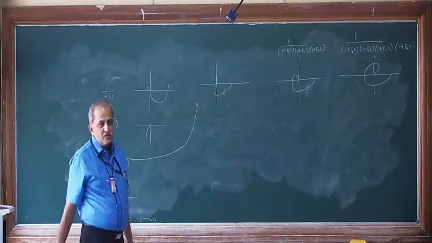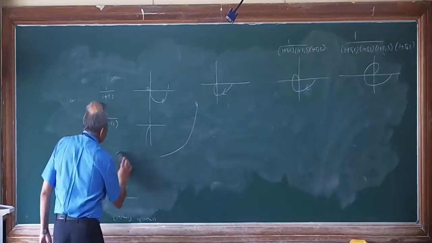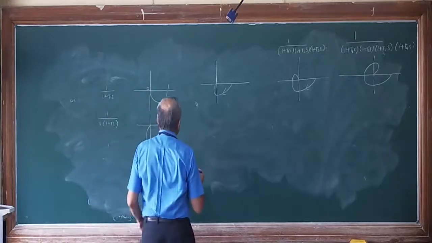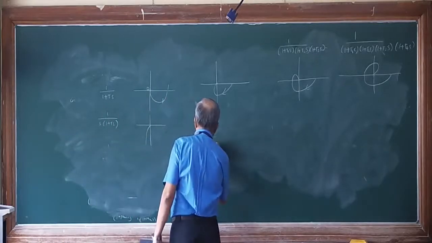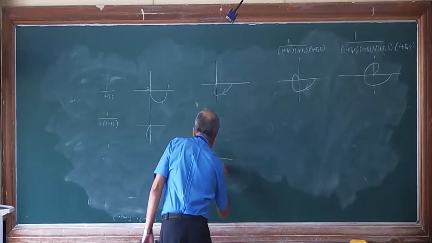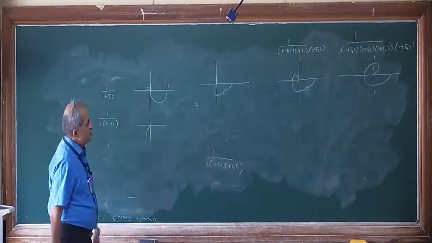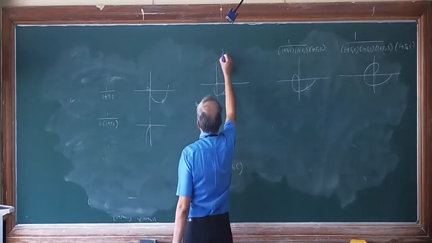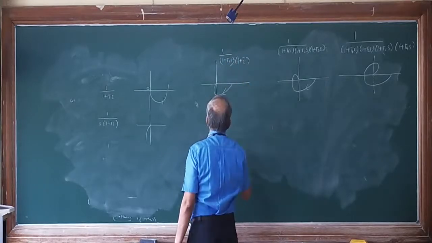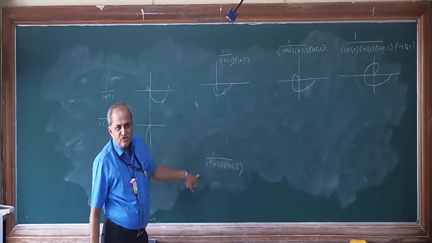Similarly, if you see this system, it is like this: 1 upon s into bracket 1 plus T1s into 1 plus T2s, compared with 1 upon 1 plus T1s into 1 plus T2s. Here I have added one pole at the origin to the system.